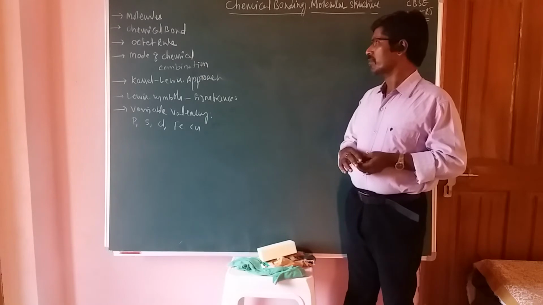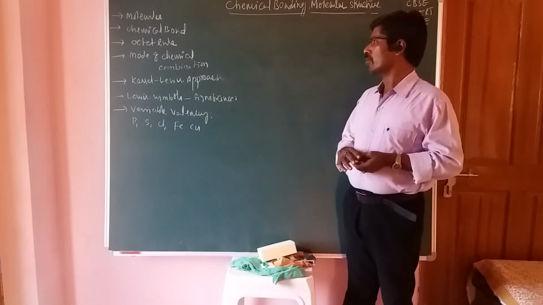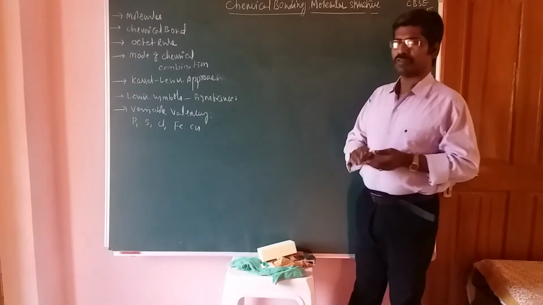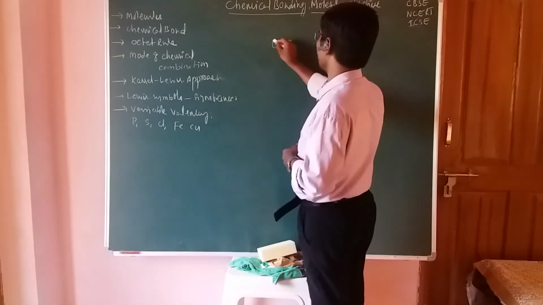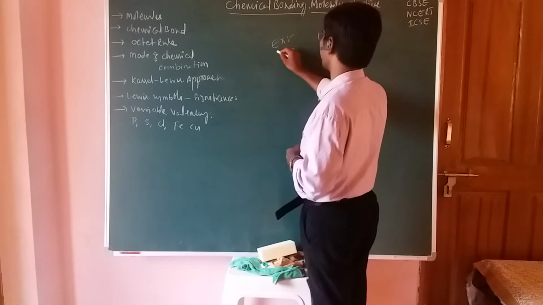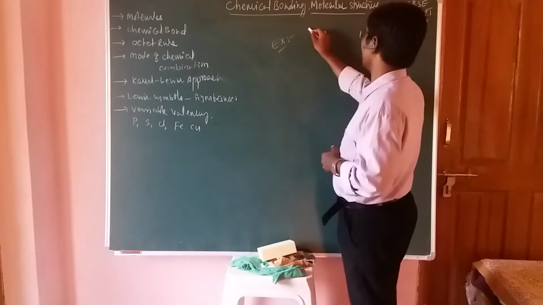Okay, the next concept is the mode of chemical combination. For example, in the case of the octet rule, I will explain the nitrogen atom. What is the atomic number of nitrogen?